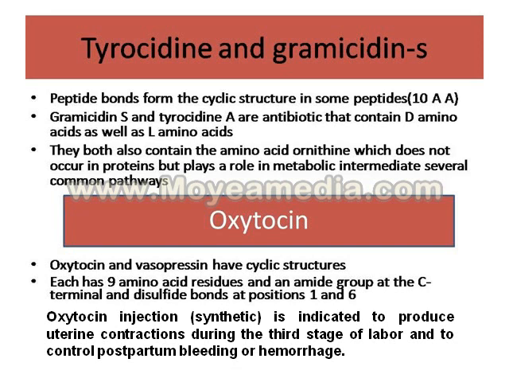Another one is oxytocin. Oxytocin, as well as vasopressin, has a cyclic structure. Each has 9 amino acid residues, an amide group at the C terminal, and disulfide bonds at positions 1 and 6. Oxytocin is synthetically prepared nowadays and is indicated to produce uterine contractions during the third stage of labor and to control postpartum bleeding or hemorrhage. So it is used.